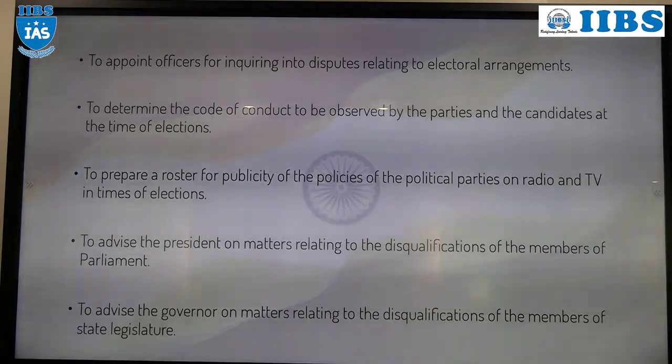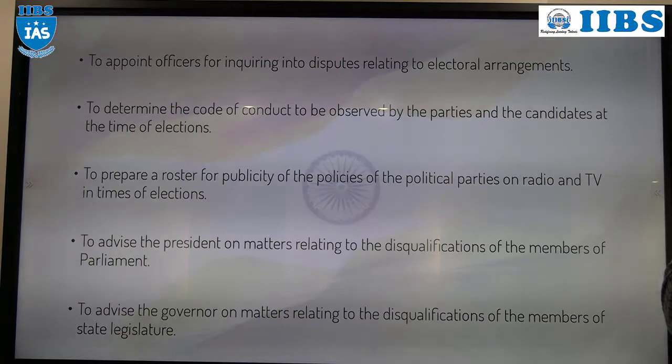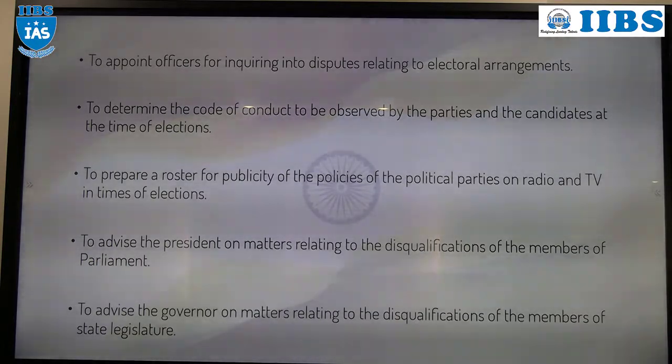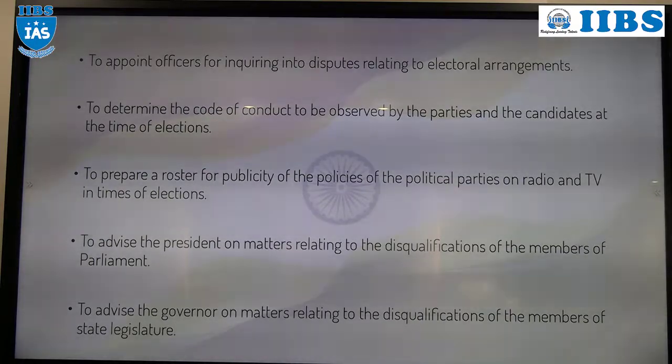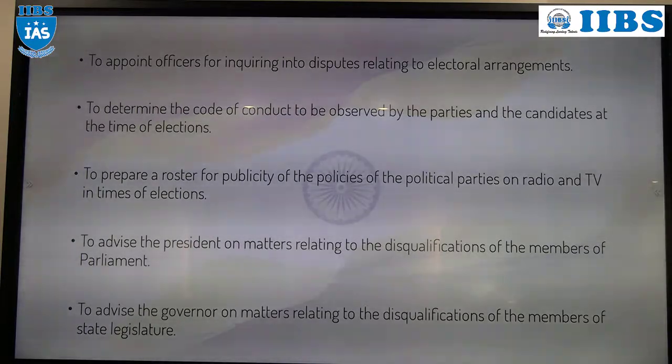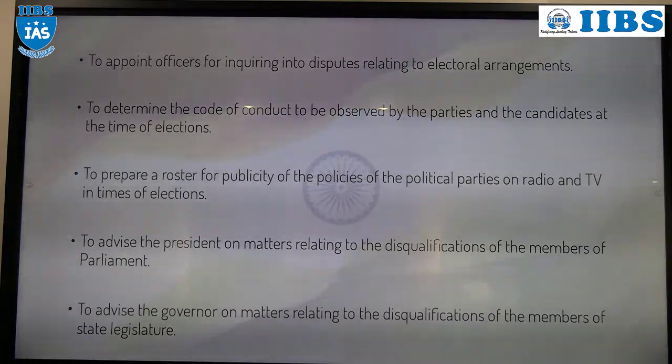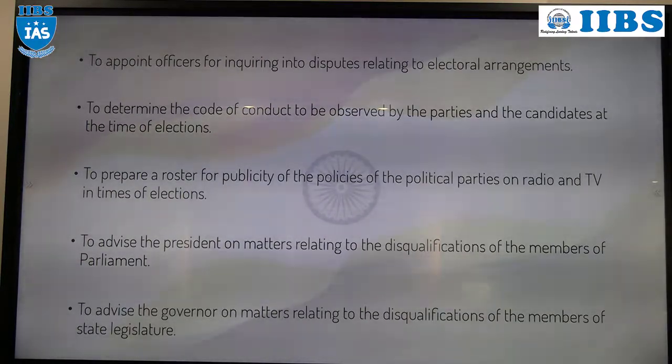Apart from that, for disqualification of a member of parliament, Election Commission of India gives advice to the president. For disqualification of an MLA or MLC, Election Commission of India gives advice to the governor. Understood?